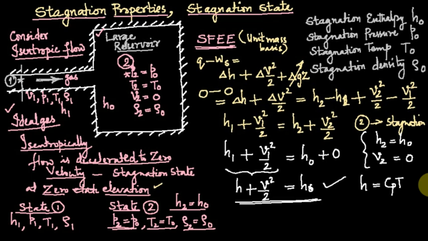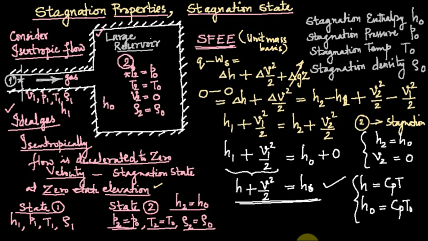Specific enthalpy is a function of temperature, and for the static case H is Cp T, and for stagnation H0 is Cp T0. What is Cp? Cp is the specific heat at constant pressure of the gas. If you substitute, you can connect T and T0.